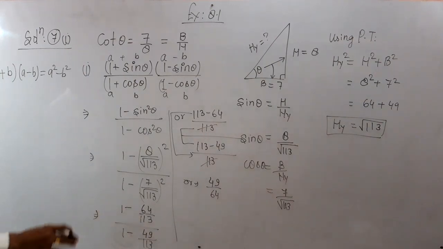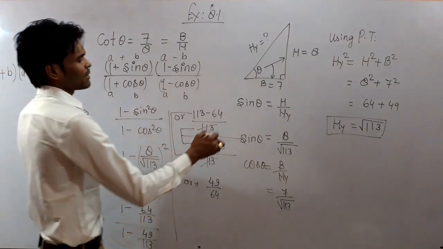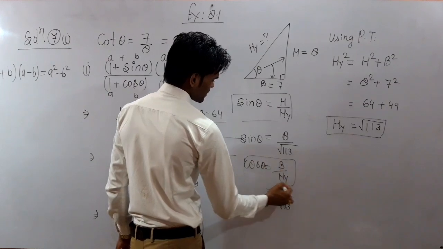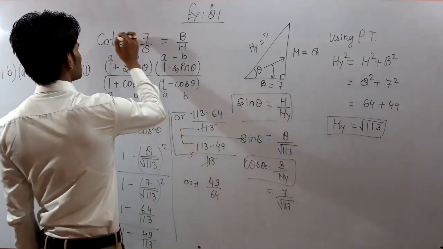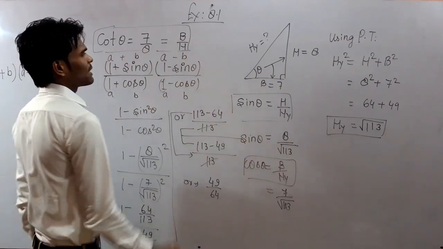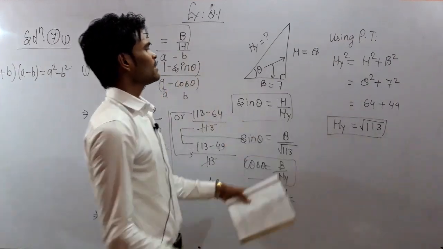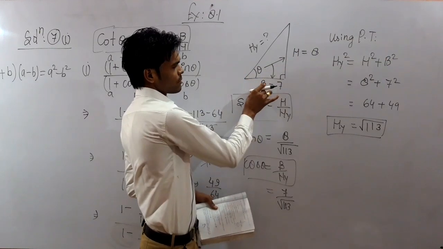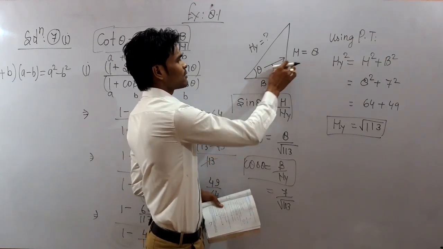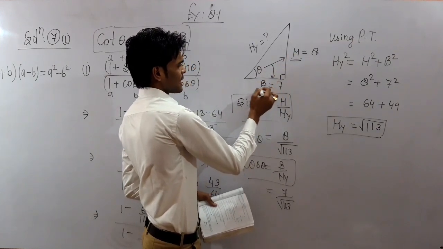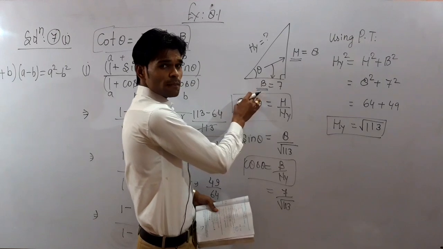Is that clear? So we have done this question in a simple way. First of all, we found the value of sin theta. Then we obtained the value of cos theta using this value that has been given already to you. Cot theta is equal to 7 by 8. And here in the figure you can see for this theta, it will be height and it will be base, because the opposite side to the angle is considered as height and the adjacent side is considered as base.